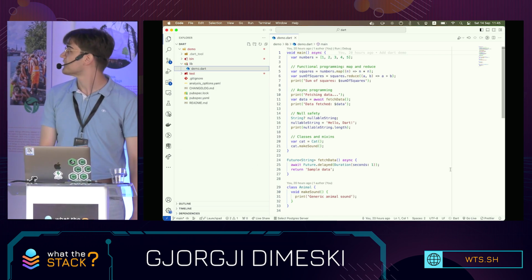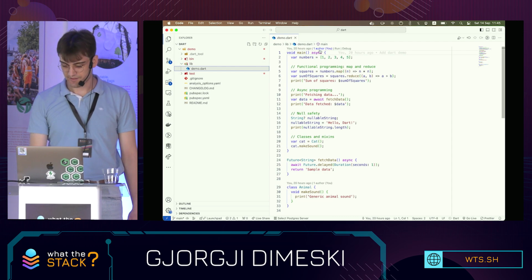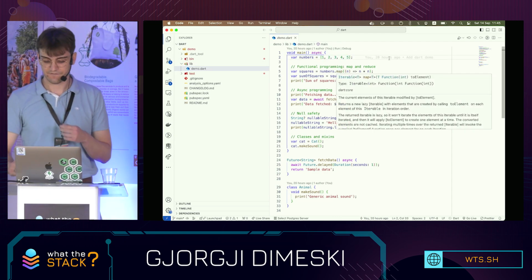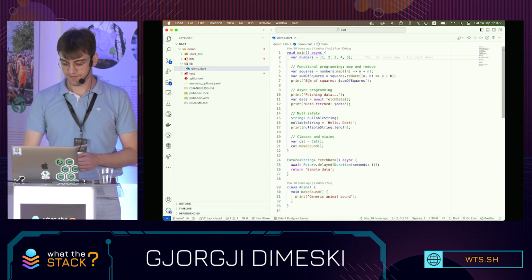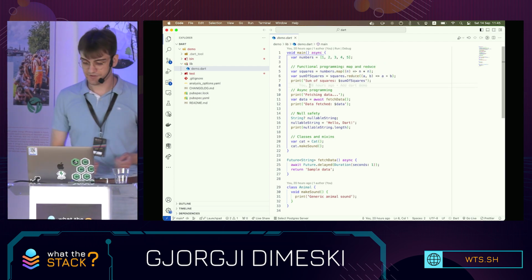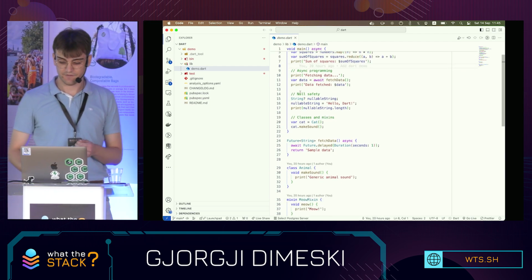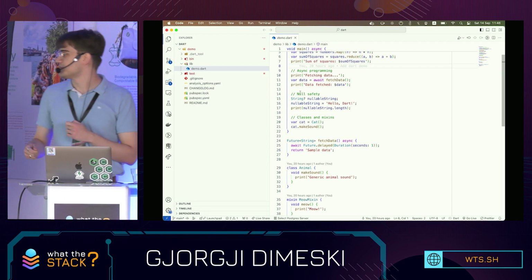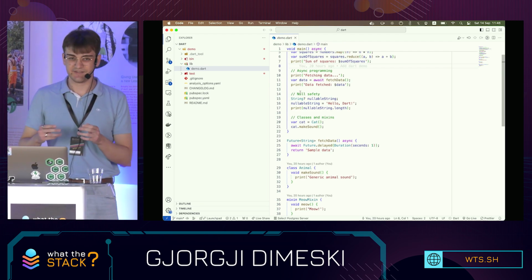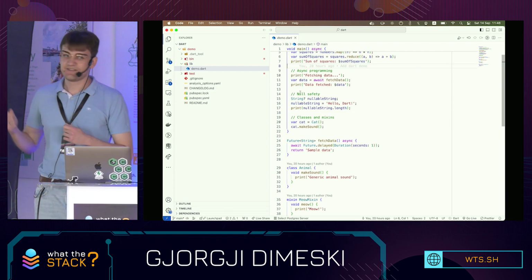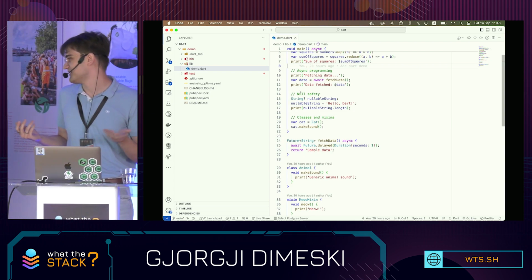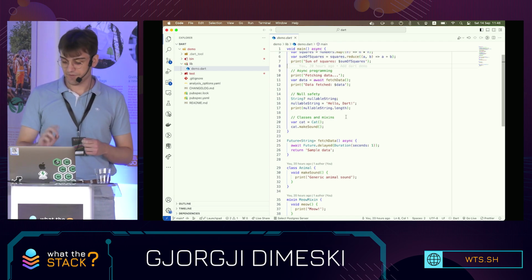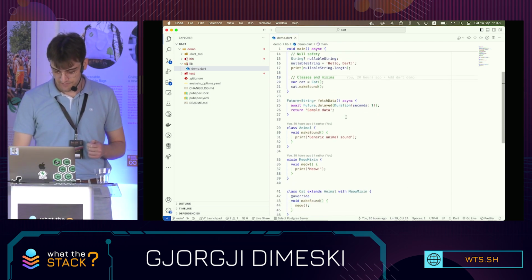We have our entry point of the application. We declare arrays like this. We have support for functional programming. We have map and reduce functions. We also have async programming. It supports async and await, similarly to how JavaScript works, but it doesn't use promises. It uses futures, which are basically the same thing. We also have null safety, and we have classes and mixins.